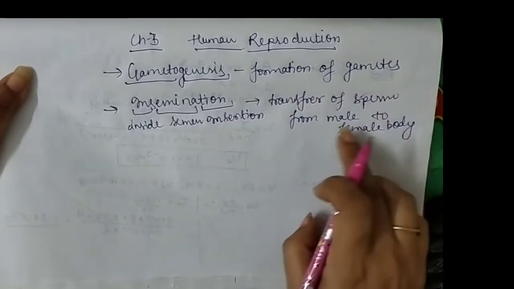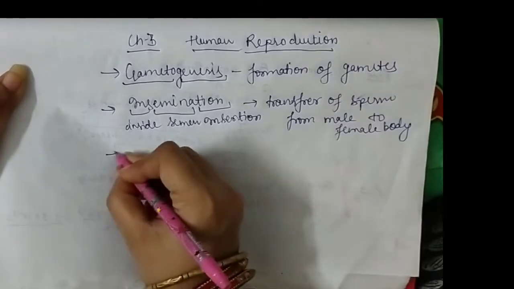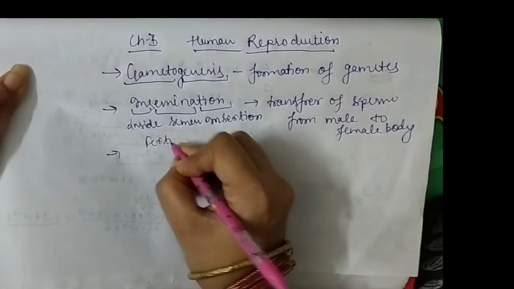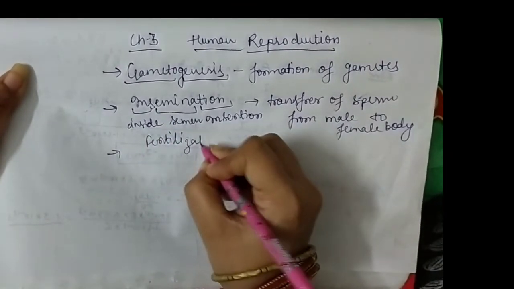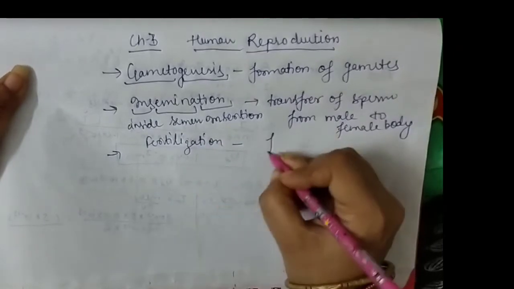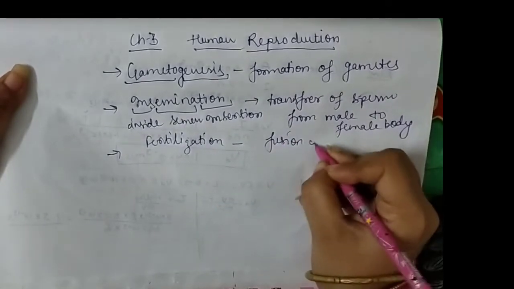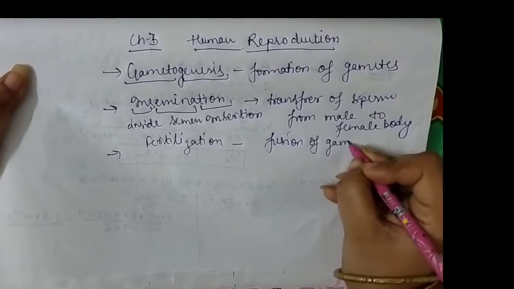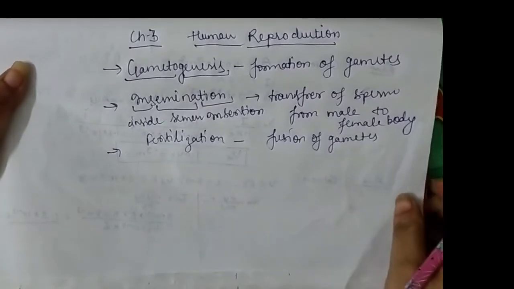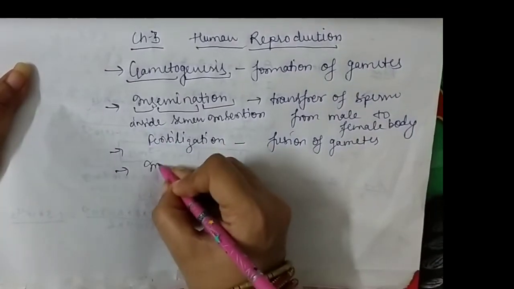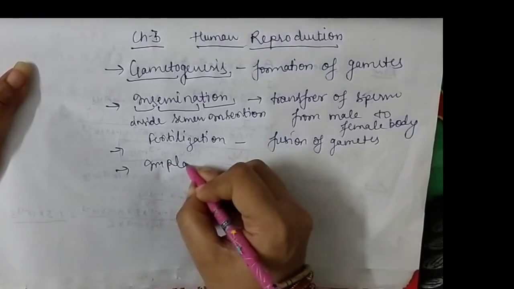Now when these sperm are transferred to the female body, the next step is fertilization. It means fusion of gametes. The two gametes fuse together. Now the next is implantation.